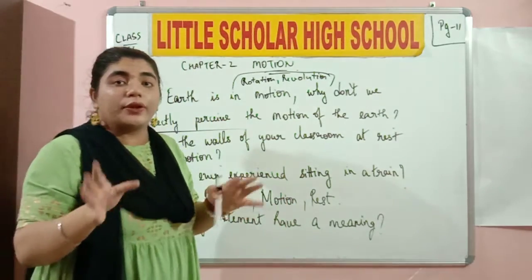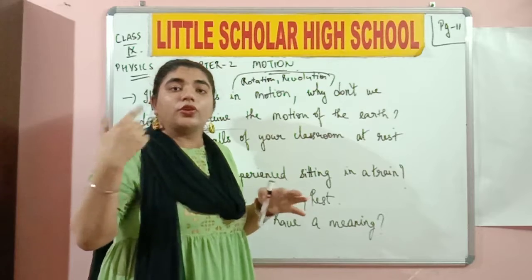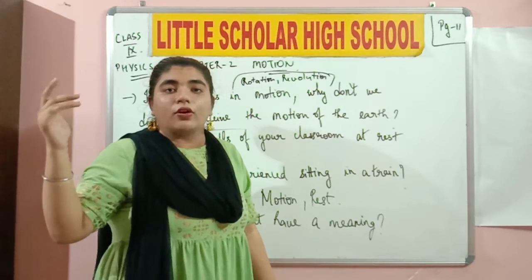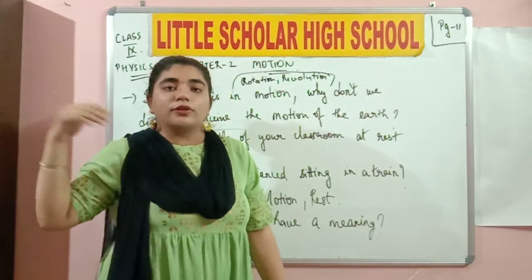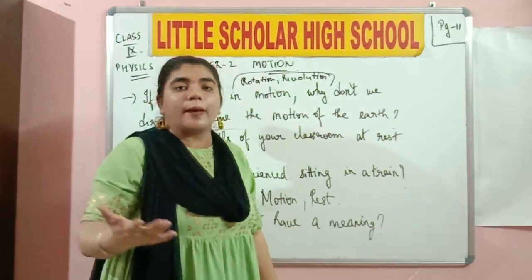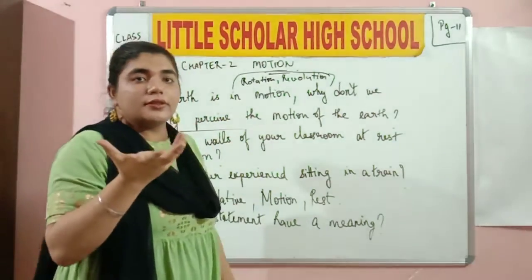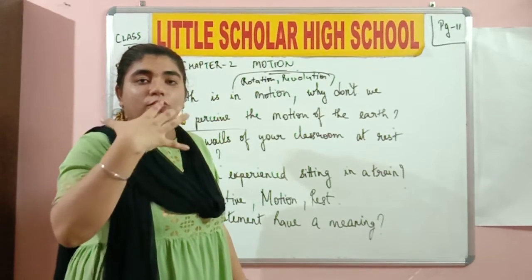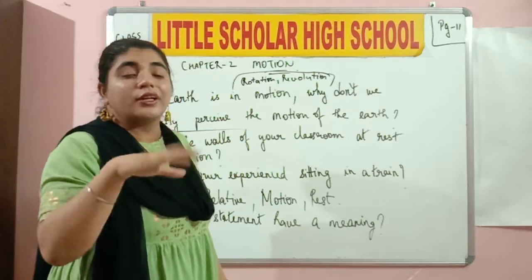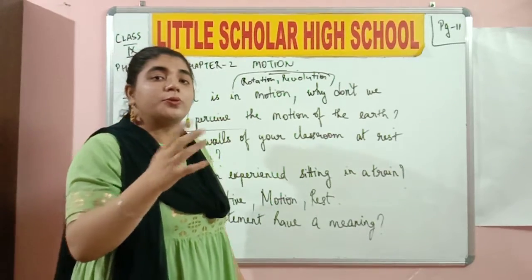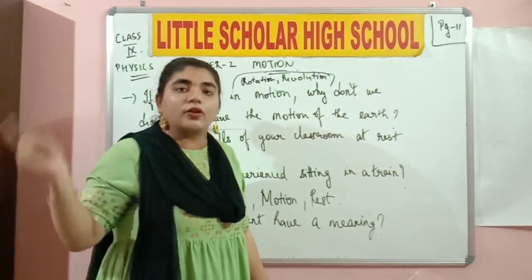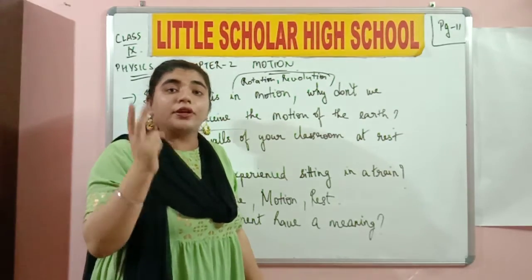Not only that, when you're on the train and when your train is moving, you feel like the hills and the trees are also moving, or they are moving backwards while you are going forwards. It happens like that. This is why we are using the terminology called relative, because it is with respect to the observer how you're going to feel it. The same analogy can also be used for the earth moving. The earth is moving around its axis as well as revolving around the sun. There are two movements happening continuously.